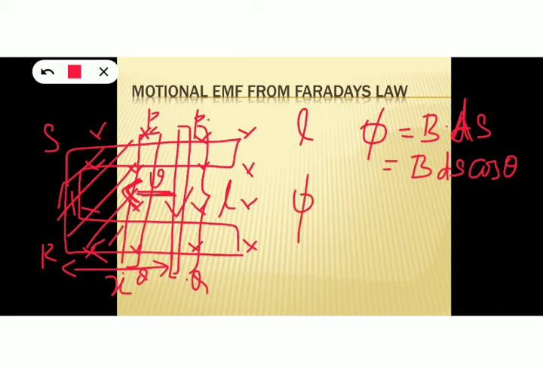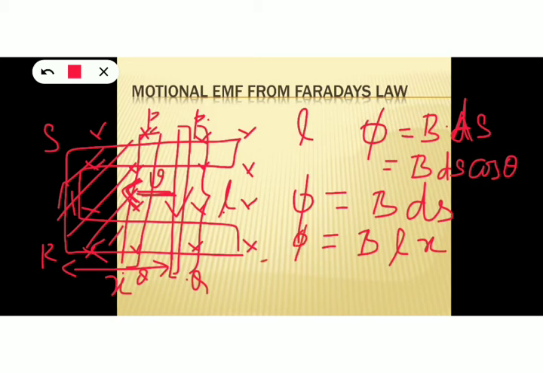Then flux phi will be equal to B into ds. What is ds? ds is the area. This is a rectangular loop, so what is the equation to find the area of a rectangular loop? Length into breadth. And what is the length of that loop? Length will be small l and breadth is x. So area is l x. Okay, so this is our flux phi.